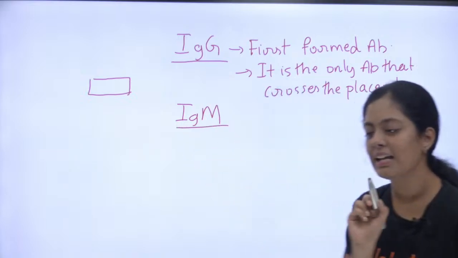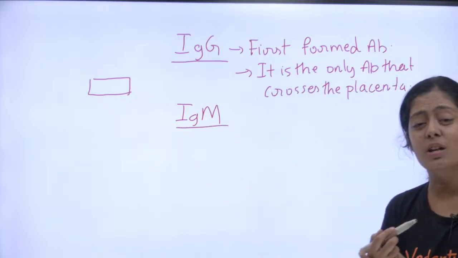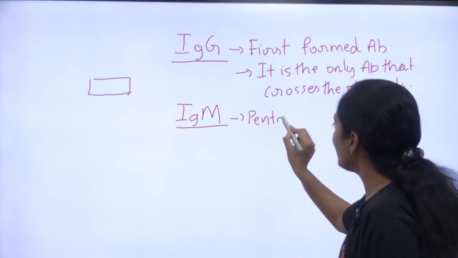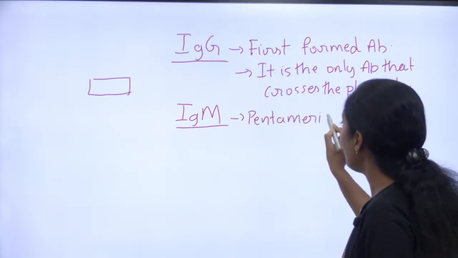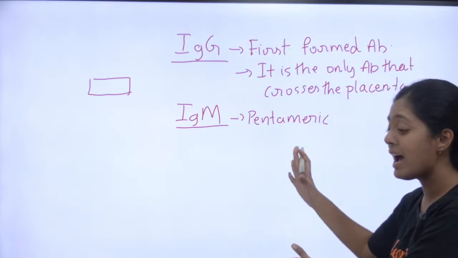How many of you know about IgM? What is IgM? It is a pentameric antibody. Pentameric means 5 antibodies joined together make your IgM.